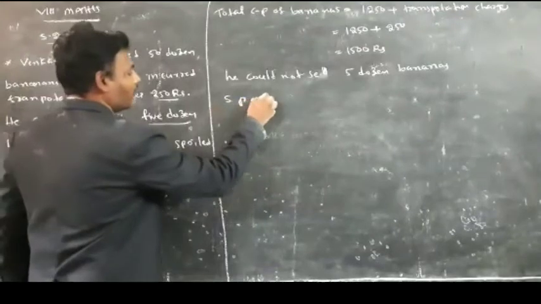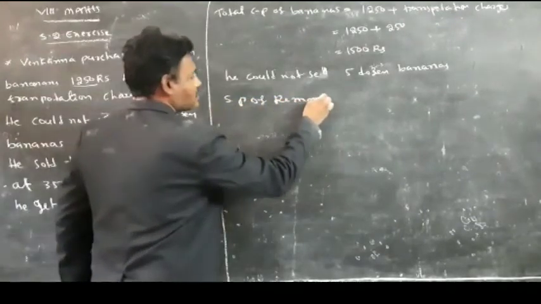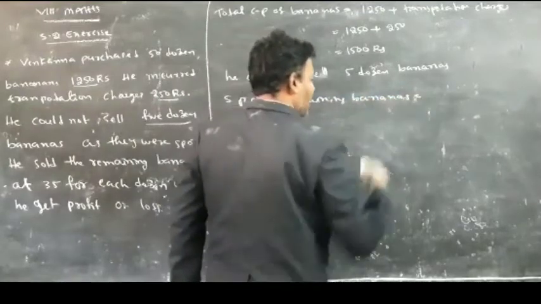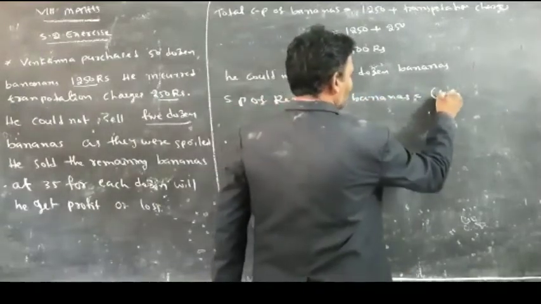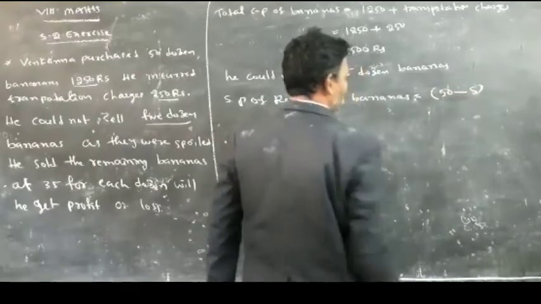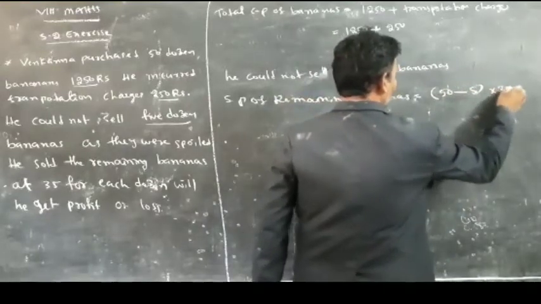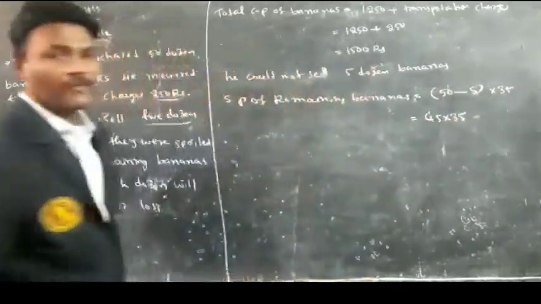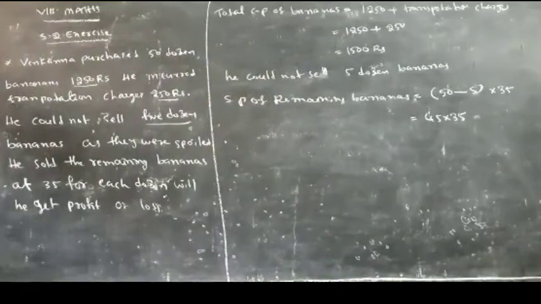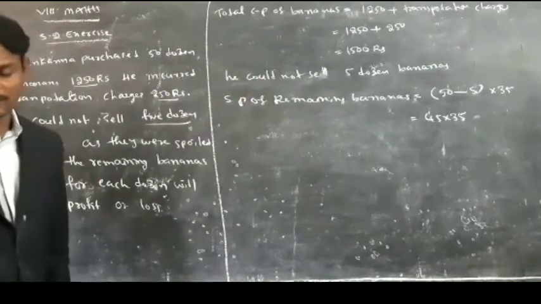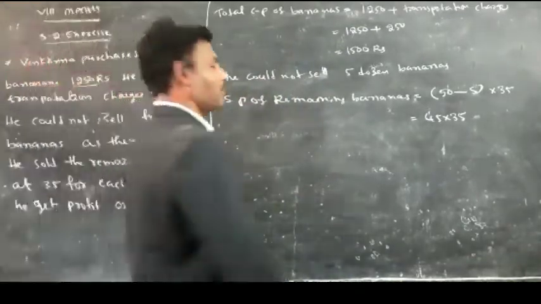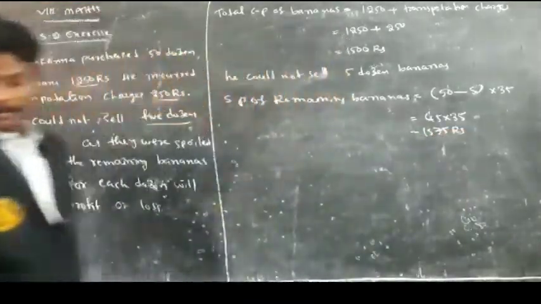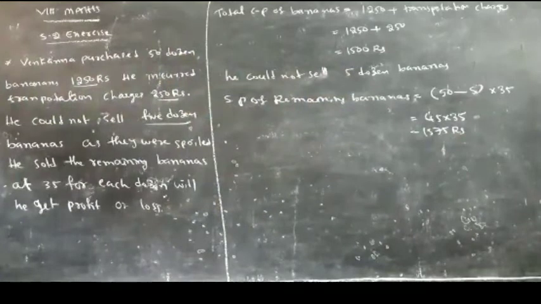Selling price of remaining bananas is equal to, out of the 50, not selling 5 dozens, into 35 rupees. It means 45 into 35. Why 50 minus 5? He is not selling the 5 dozen bananas. So what is the cost here? By multiplying you will get 1575 rupees.